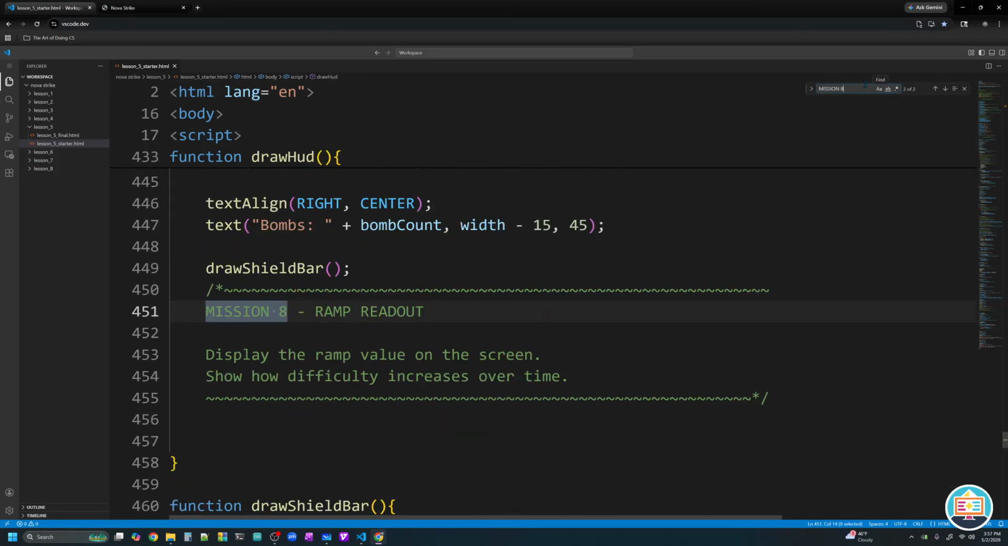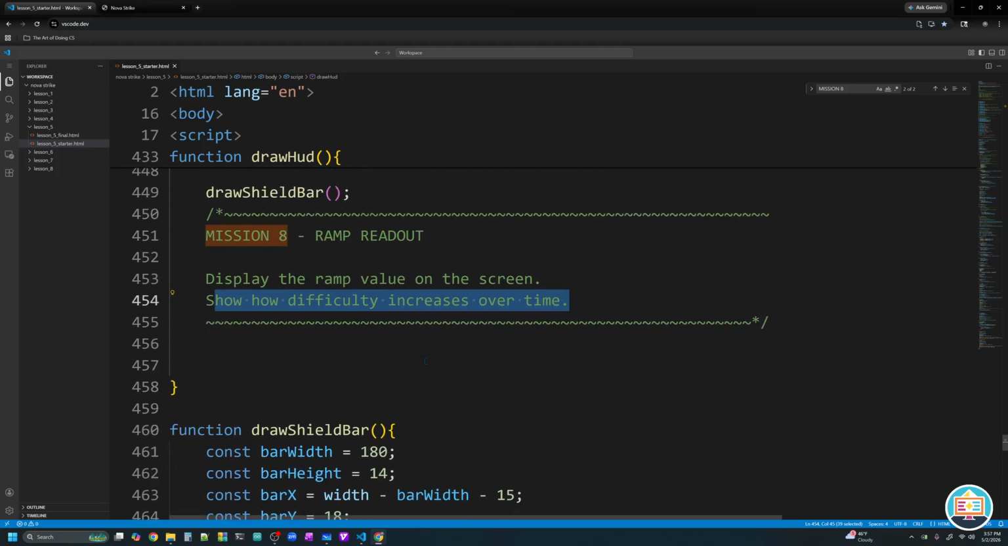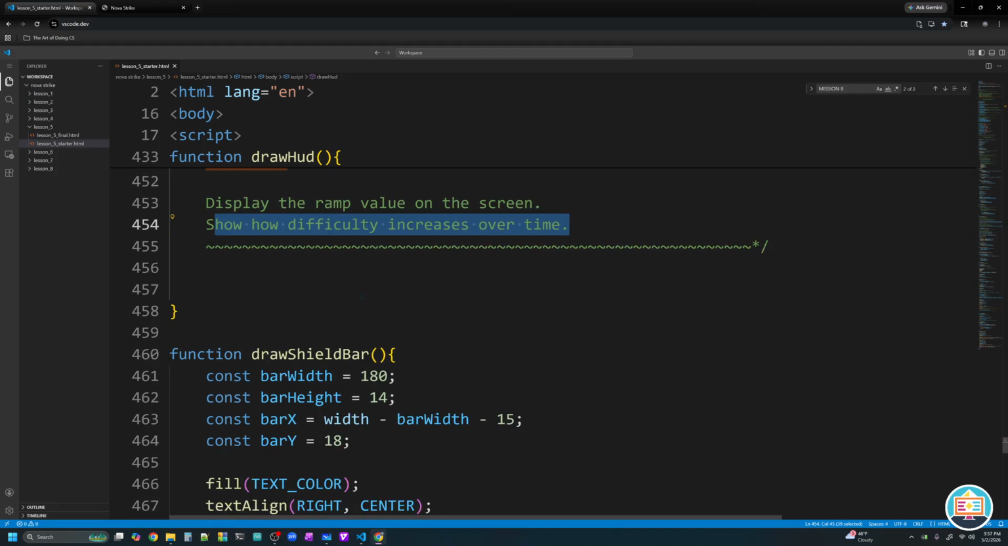Mission number 8 finds us back in Draw HUD, because we are going to draw some information to the screen. We have a ramp readout. It says display the ramp values on the screen. Show how difficulty increases over time. So it'd be very helpful to see what is our percentage of our ramp? Are we at like 10%, 20%, 30%? How quickly are we going to spawn? What's our fire rate? All that good stuff.